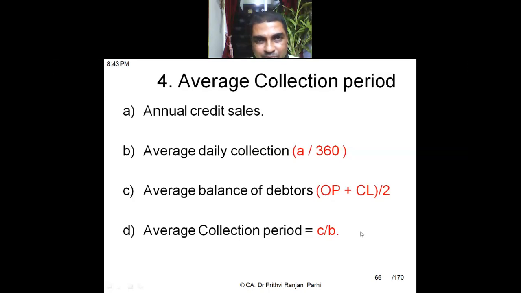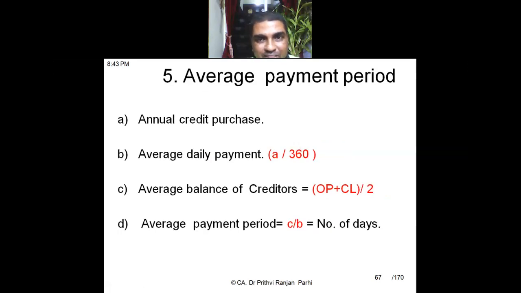Point 5 is average payment period. Here I have to compute annual credit purchase. The daily credit purchase is A divided by 360. Then average balance of creditors is opening balance plus closing balance divided by 2. Then average payment period is C by B, in number of days. So if data is available, we can compute all these items 1, 2, 3, 4, 5. These 5 items we have understood.